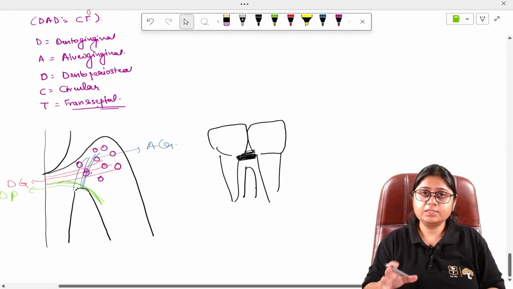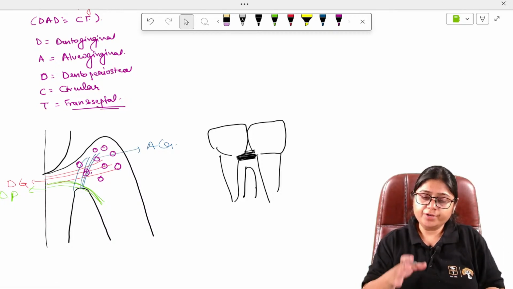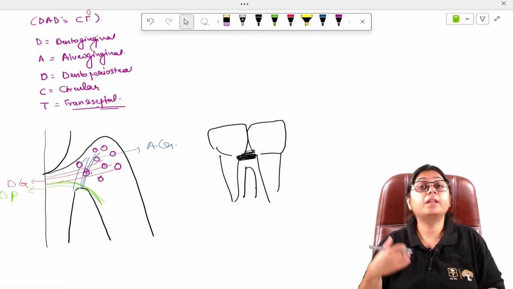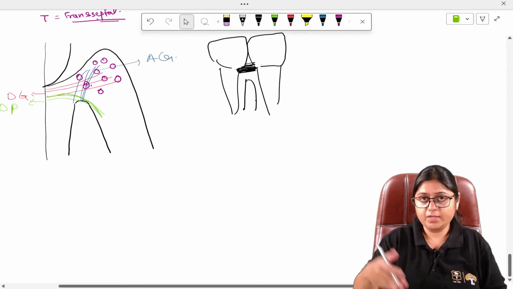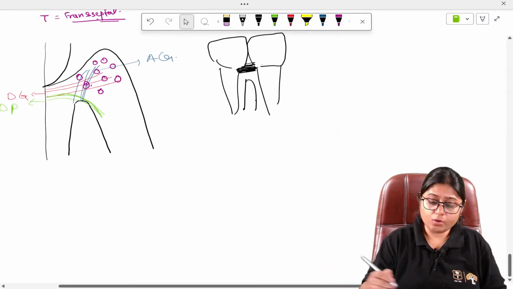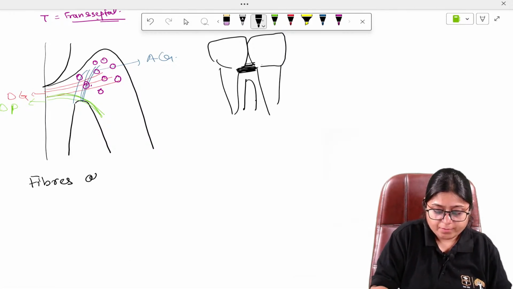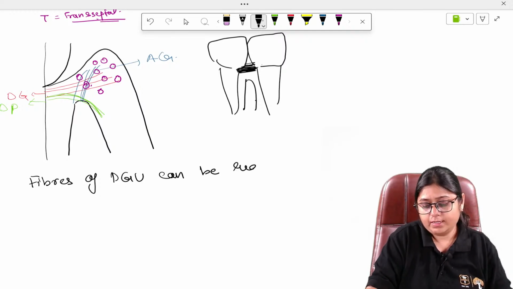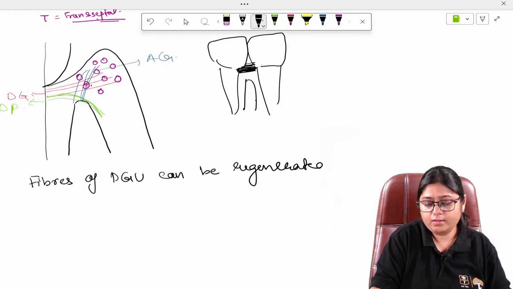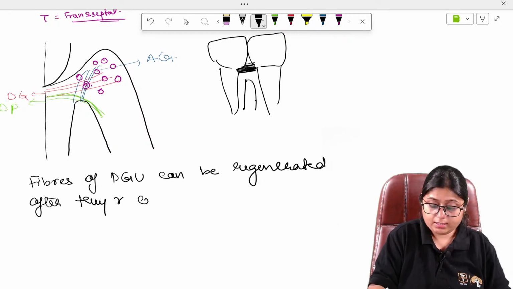Now, these gingival fibers, the transseptal fibers plus the dentogingival unit fibers, are the fibers which can be regenerated even after they are cut. So the fibers of the dentogingival unit can be regenerated after they are cut.